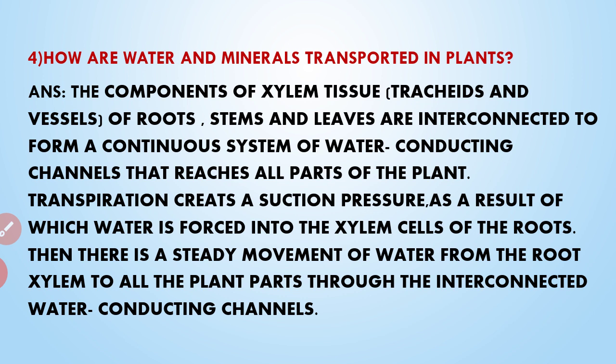Then there is a steady movement of water from the root xylem to all plant parts through the interconnected water conducting channels. Mainly this is possible because there is an interconnection between cells of the different parts of a plant. Through that, the water moves in an upward direction.